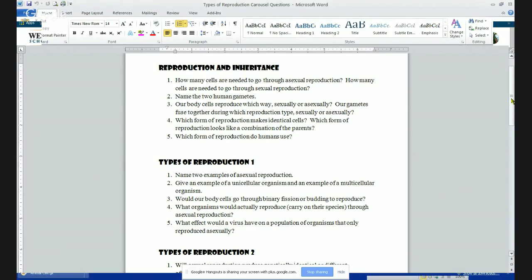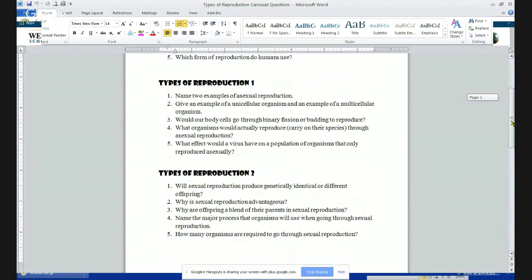So if a virus attacks one cell, it's going to be able to attack all of the other ones since they're exactly the same. Just like on the recalls of the cars, if the fuse is bad on one car, then it's going to be bad on all of the cars since they were all built the exact same way.